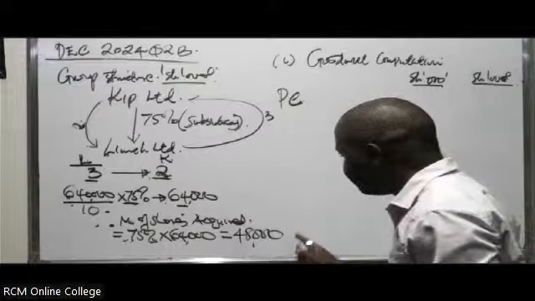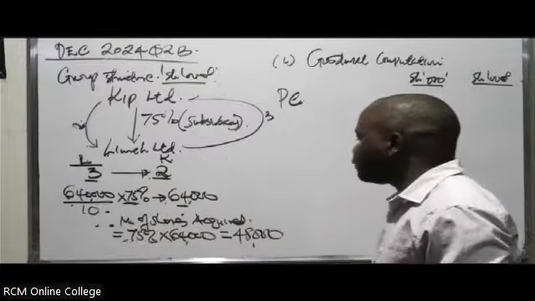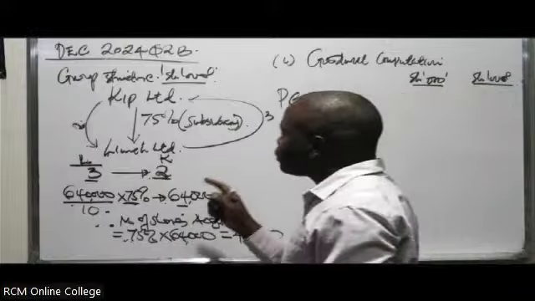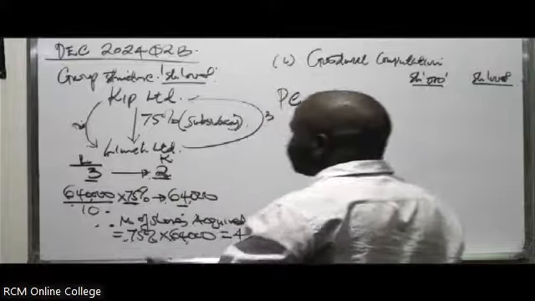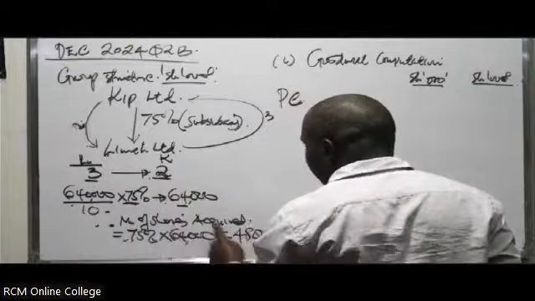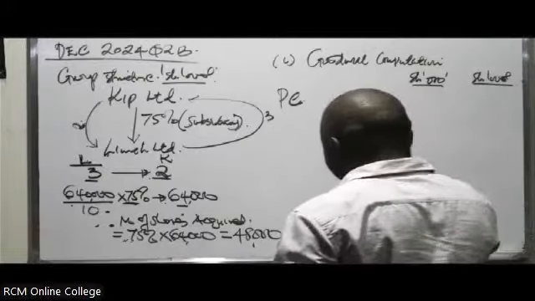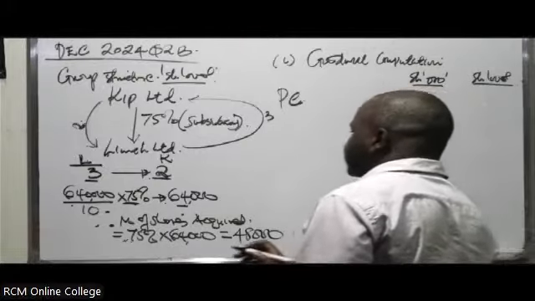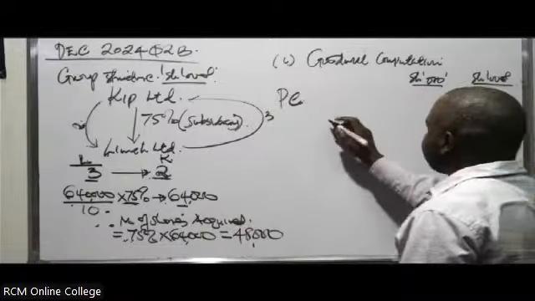In this case, to acquire them, they acquired 48,000, which is basically 75% of the total number of shares. And then we can get the number of shares which KEEP Limited gave these guys, because for every 3, they were giving them 2. What about for 48,000? So the number of shares given out, we can get it through what we call cross multiplication.